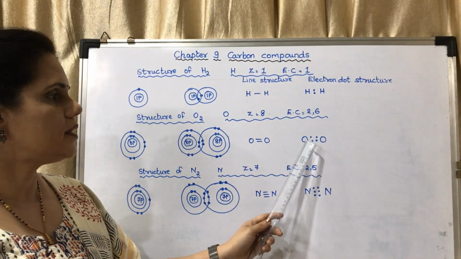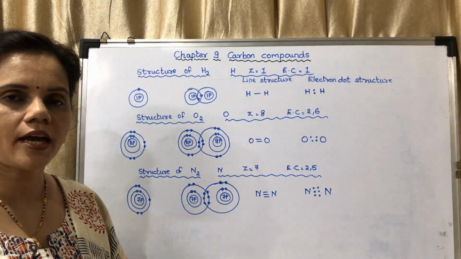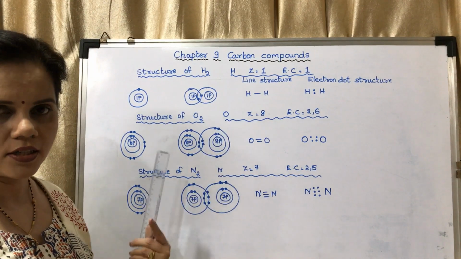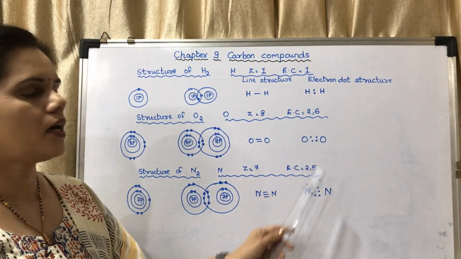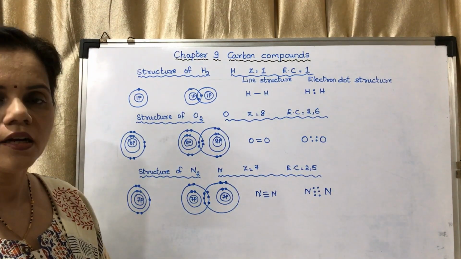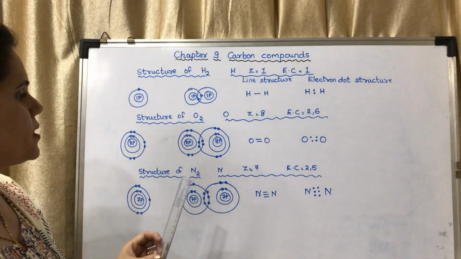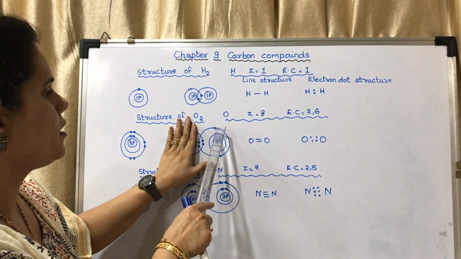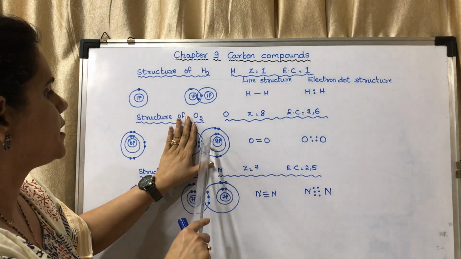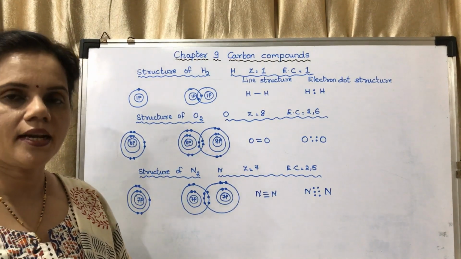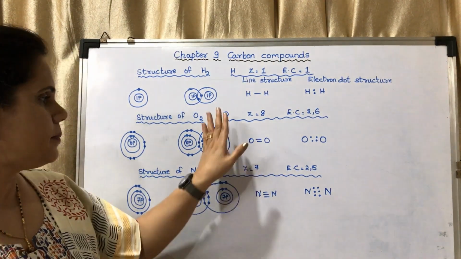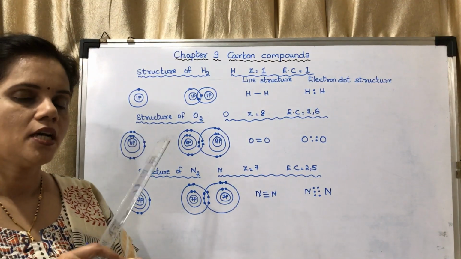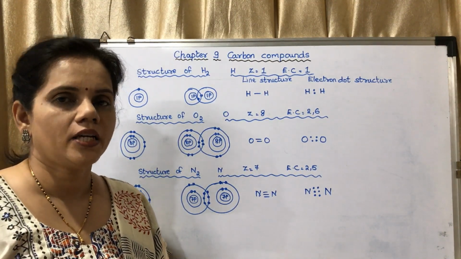This shows 2 pairs of electrons have been shared. So these 2 are of the oxygen on this side, and these 2 are of the oxygen on the other side. Now after sharing, you may see this oxygen is having 1, 2, 3, 4, 5, 6, 7, 8 electrons, so it will become stable. Similarly, the other also will be having 8 electrons in its outermost orbit, so they become stable by sharing.